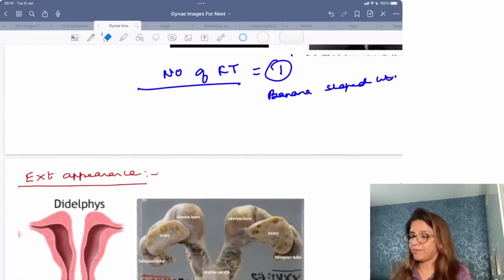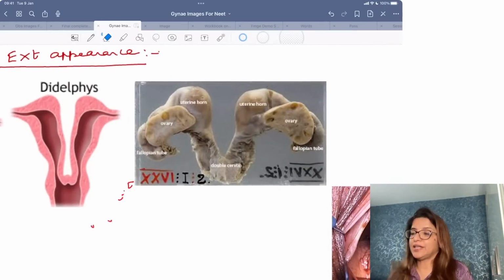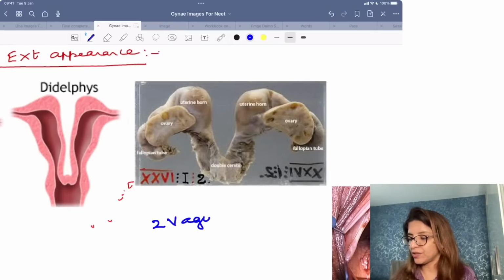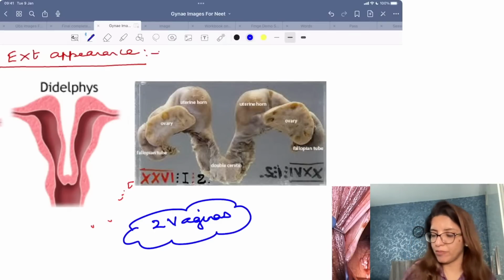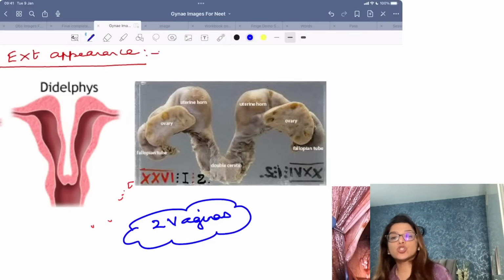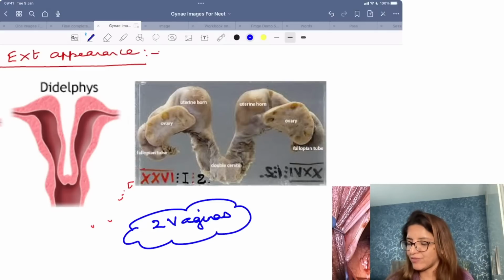Yes. Then, in a didelphic uterus, what do you get? In a didelphic uterus, you get 2 vaginas. So, whenever you are getting a congenital malformation where you are getting 2 vaginas, I will need 2 Leach-Wilkinson cannulas for this kind of uterus. This is a didelphic uterus.